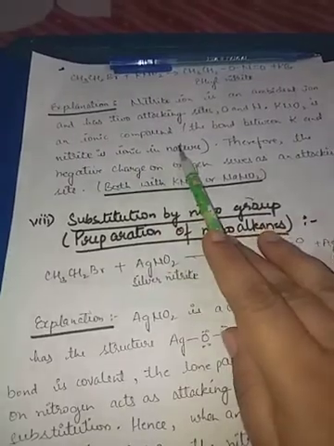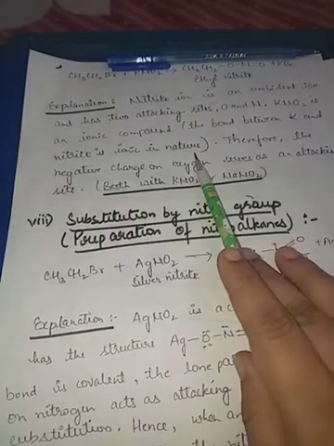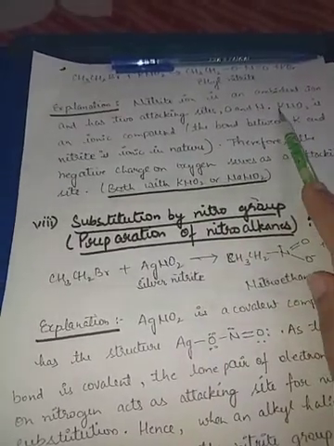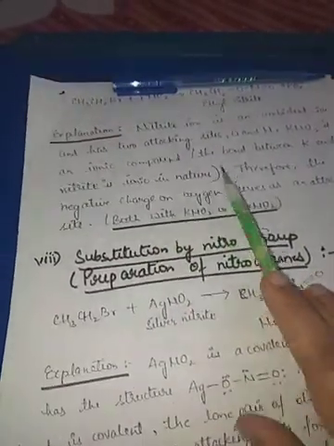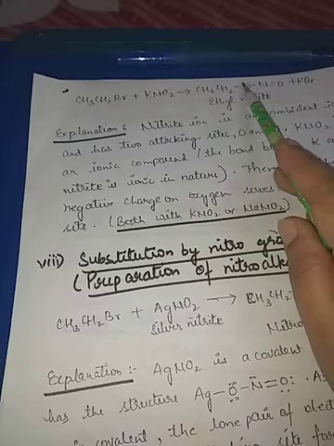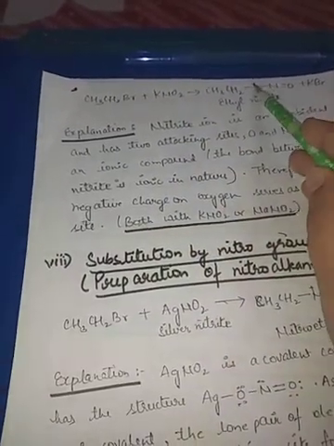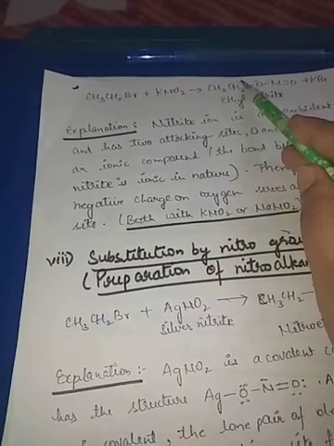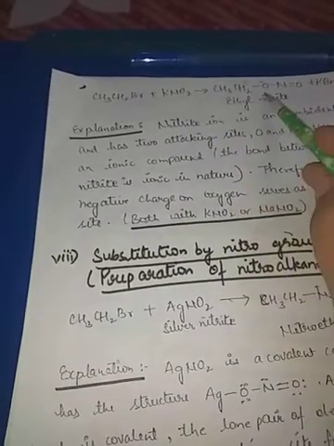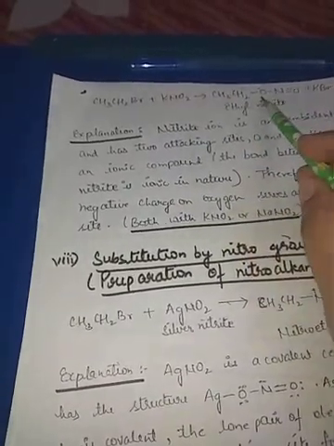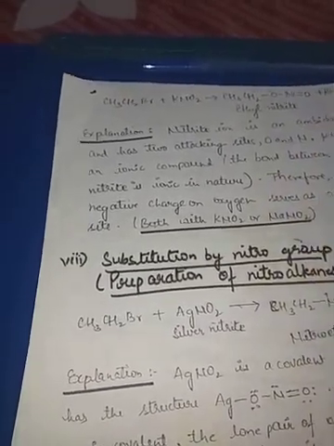KNO2 is an ionic compound. The bond between K and nitrite is ionic in nature, meaning the bond between NO2 and K is ionic. Therefore, the negative charge will be on oxygen. This negative charge will attach itself to the partially positive carbon, because here with nitrite this O is attached, and it has a negative charge, so it will attach itself to this carbocation.